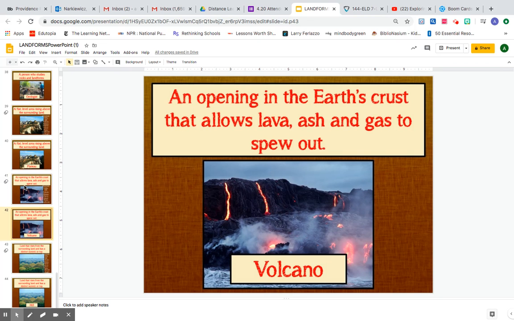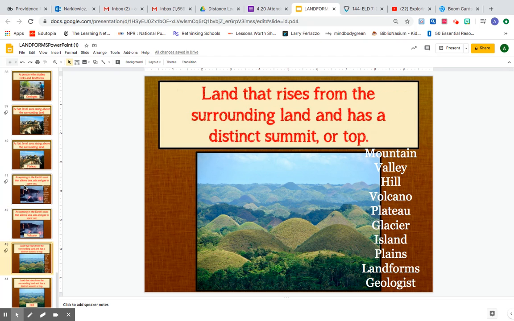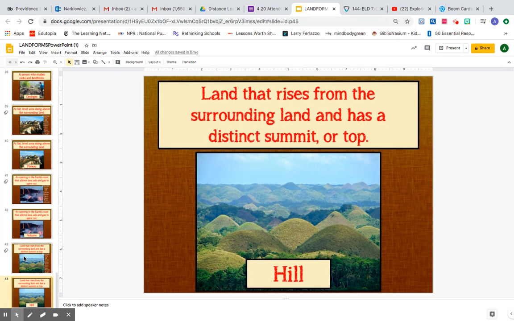Volcano. Good job. And your last one is land that rises above the surrounding land and has a distinct summit or top. It's rounded. It's usually smaller than a mountain. 3, 2, 1. Hill. Good job. So hopefully you got those right, and that's what we'll be studying this week.